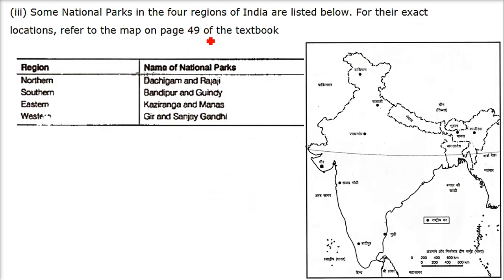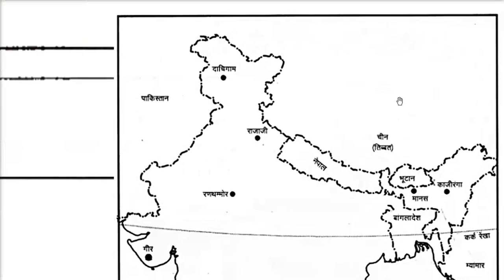Now some national parks. We have 4 regions in India where we have decided. Northern is the Dachigam and Rajaji. Southern we have Bandipur and Gundi. Eastern we have Kaziranga and Manas. Western we have Gir and Sanjay Gandhi. Ranthambore also we have, but it is central somewhat.